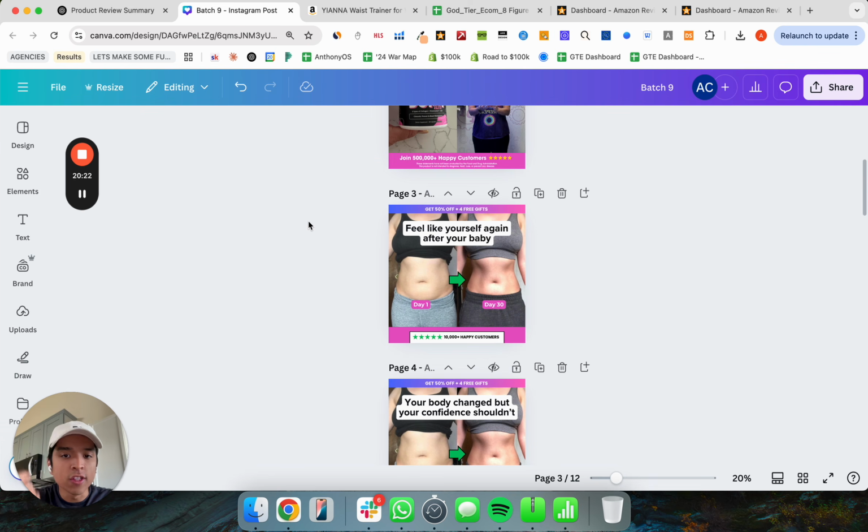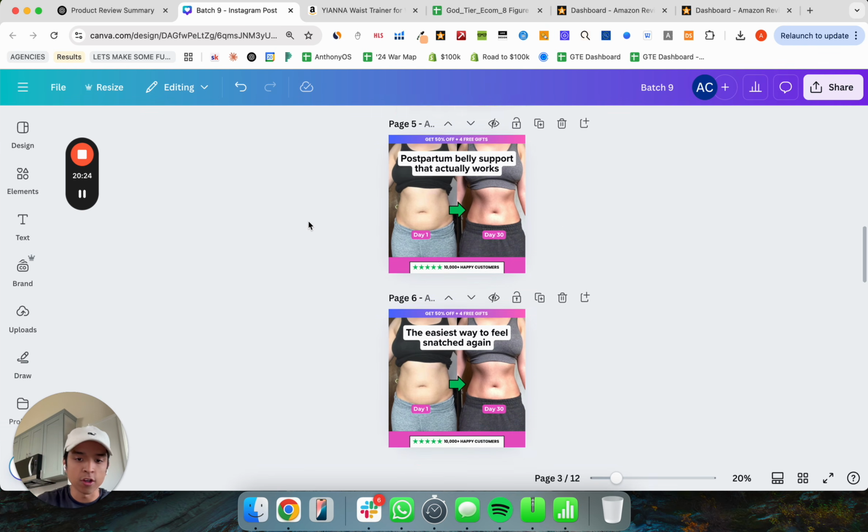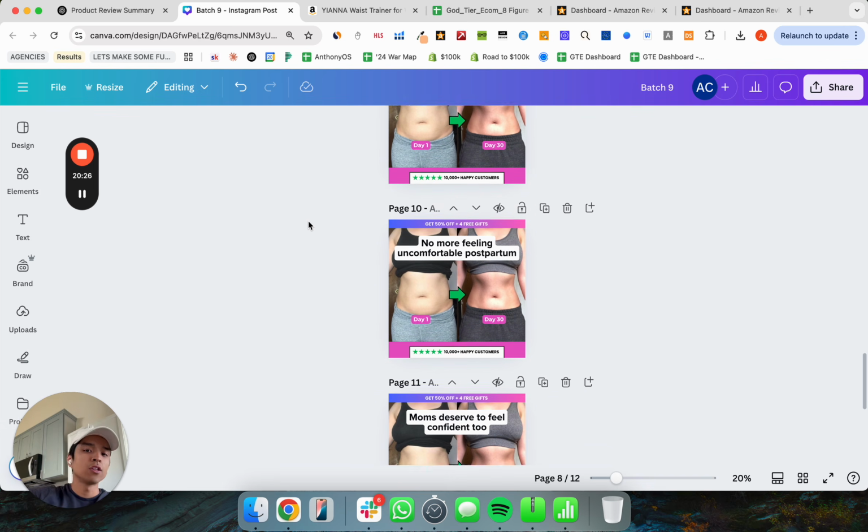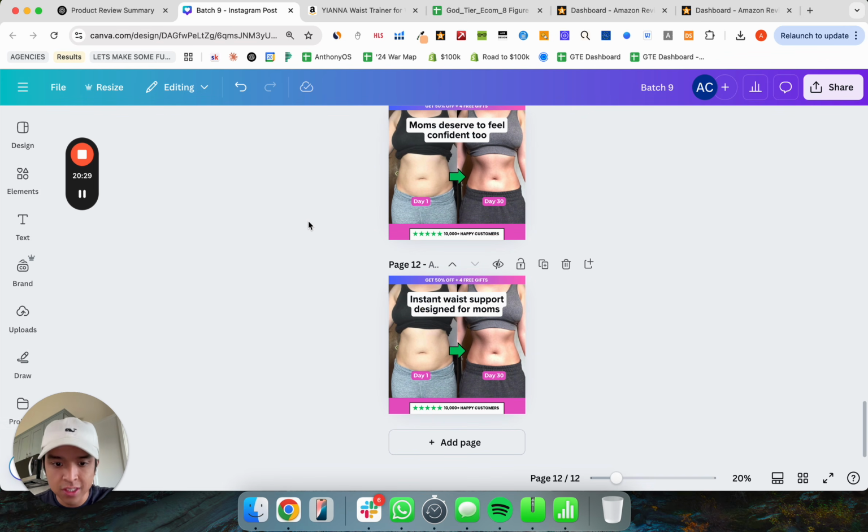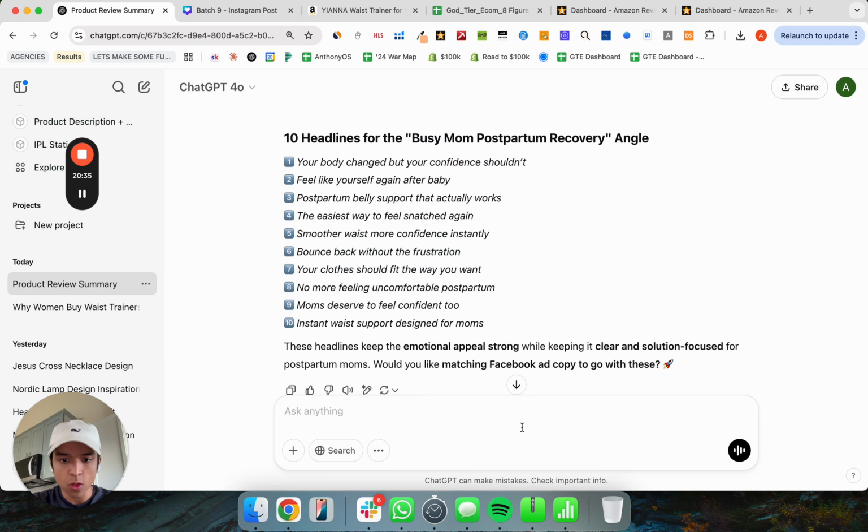And as you can see, once you nail down that first image, all you gotta do is duplicate it a bunch of times, change out the text headline for different variations, different ways and different words and key phrases that you can use. In fact, one variation before we end the video would be,